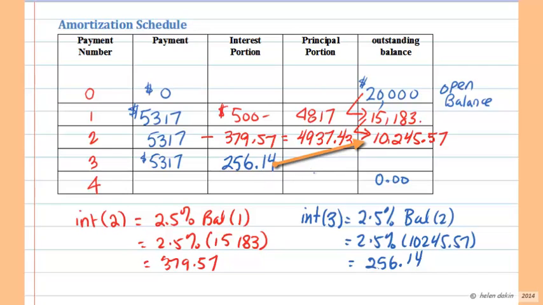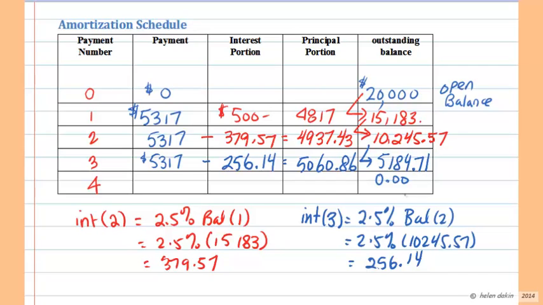The principal is being increased with each successive payment. When I subtract the $256.14 from the $53.17, I end up with a principal portion. And now I can deduct that from my previous balance, giving me an unpaid balance. And so that's my balance after the third quarterly period.